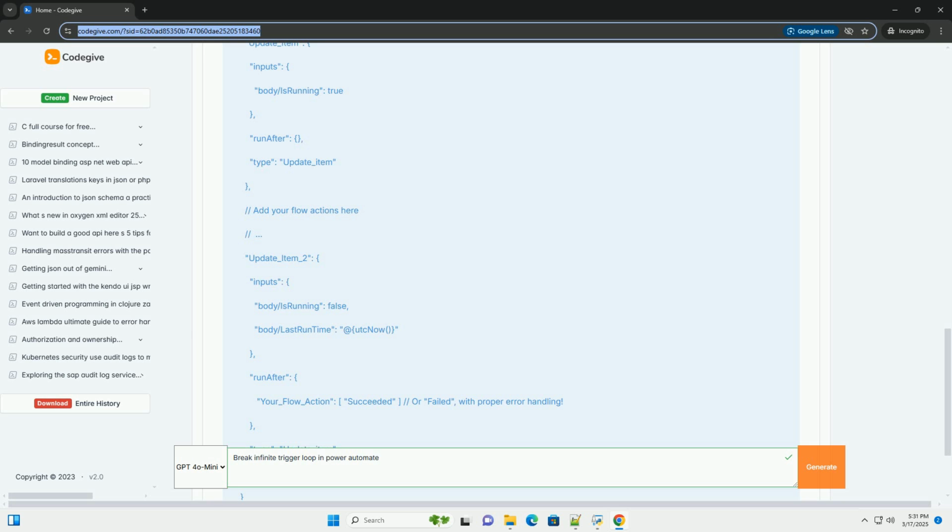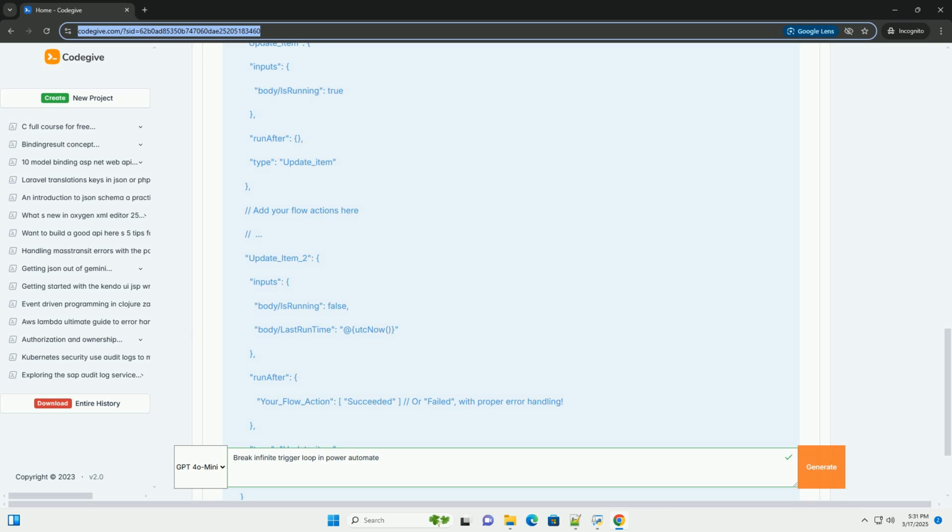Guaranteed cleanup: ensures that resources are cleaned up, for example the is running flag is reset, even if an error occurs within the scope. Improved error handling: provides a central place to handle errors for a group of actions. Simplified flow logic: can make the flow logic easier to understand and maintain.